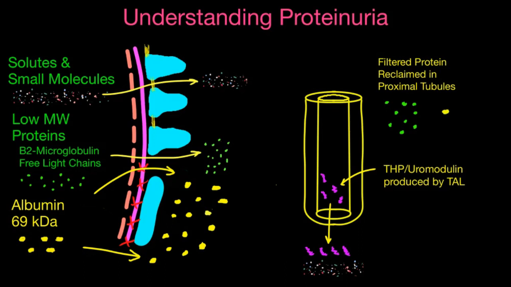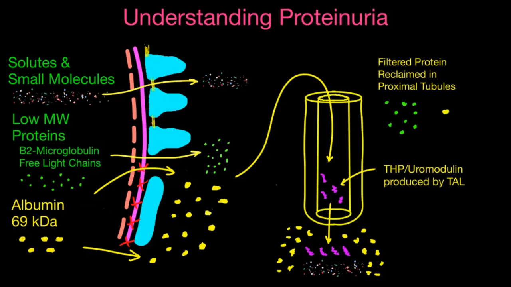And essentially what happens is that the GBM actually loses its structure a little bit as well. Maybe it loses the nice organization of those anionic sites, those negative charges that will help repel large plasma proteins. And so when you have sick podocytes, you lose the slit diaphragms, and then you lose some organization of the GBM. Now albumin can pass through, and so when albumin can pass through into the urinary space, it will obviously end up in the tubes and end up in the urine.